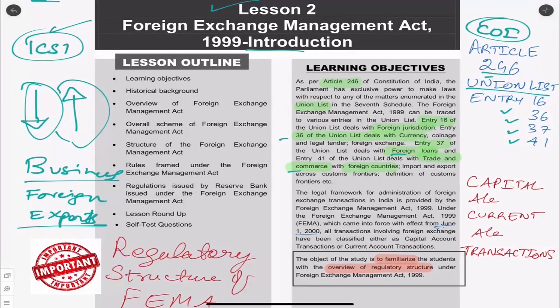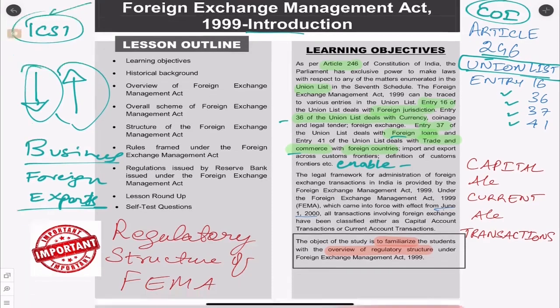So what is the enabling provision? Here you have to understand what is enabling. The enabling provision is the Constitution of India, and in that these 4 entries in the Constitution of India Union List. Remember we are talking about Union List. What are the laws which the central government can make? Union List means according to this the central government can make laws for these items.